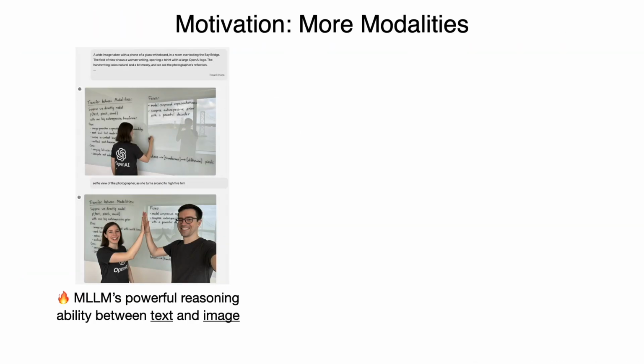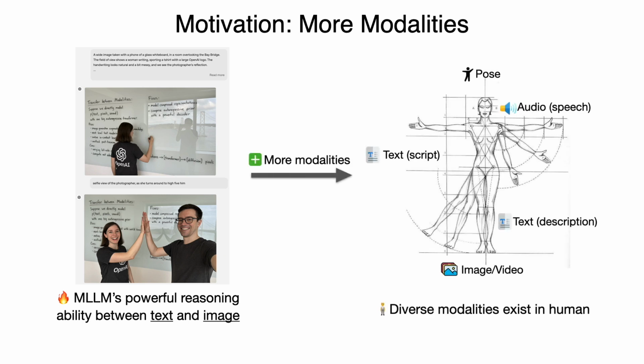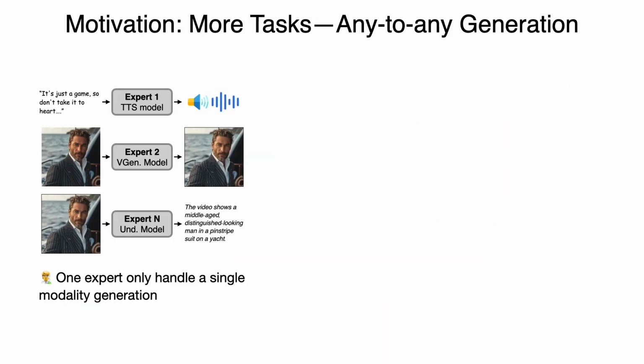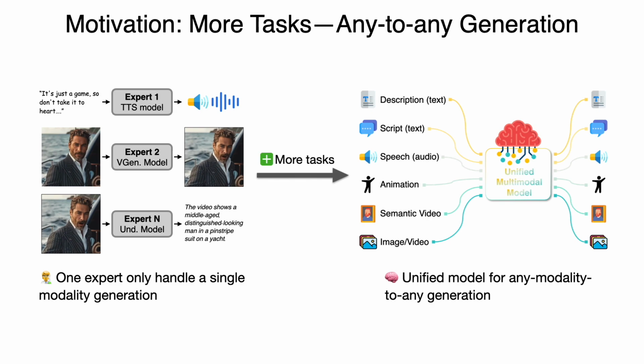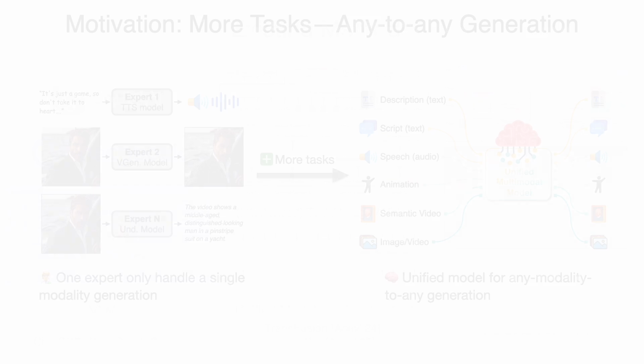This motivation comes from recent multimodal language models, which already show strong reasoning ability between text and images. The next question is, can we unify more modalities into a single multimodal model, which naturally exist in digital humans? To achieve any-to-any generation, existing systems often combine multiple expert models. However, this creates fragmentation. Our goal is to build one model that maps from any set of modalities to any other set of modalities.